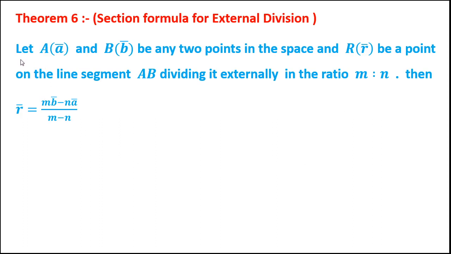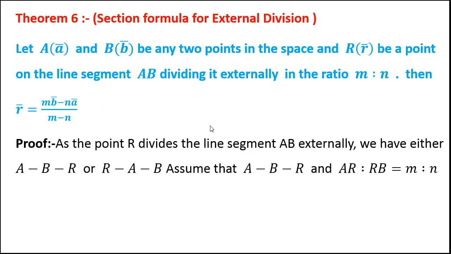Let me read the statement. Let A bar, B bar be any two points in the space, and R bar be a point on the line AB, dividing it externally in the ratio m:n. Then R bar is equal to m b bar minus n a bar upon m minus n.